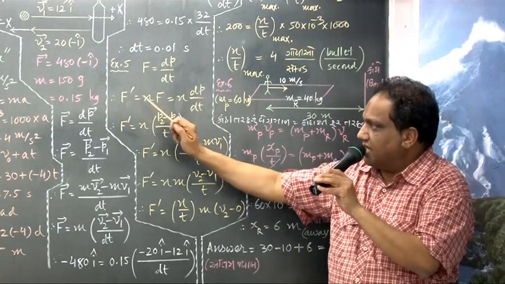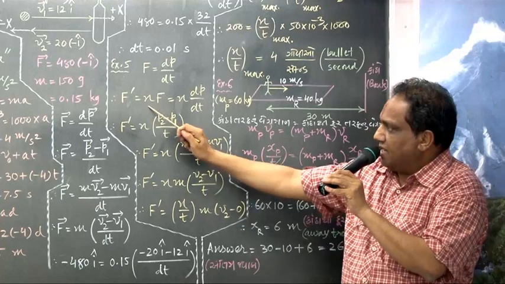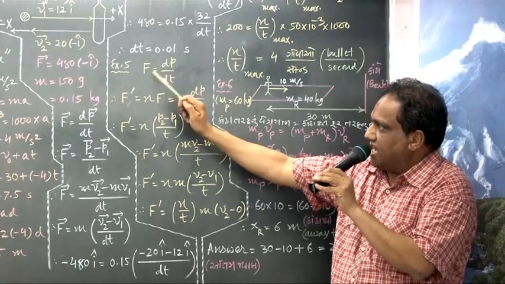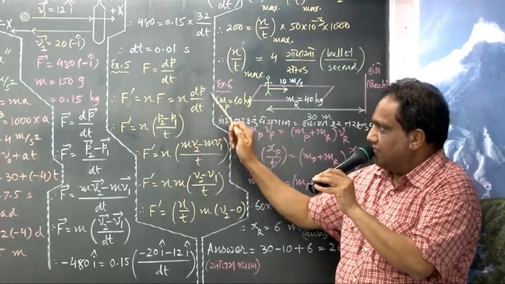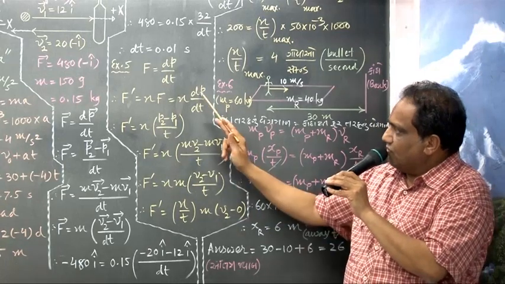So F dash I am taking as n into F. Wait, n as it is. What is F? F is dp by dt. What do you mean by dp?